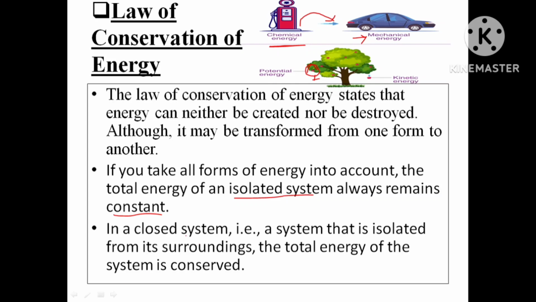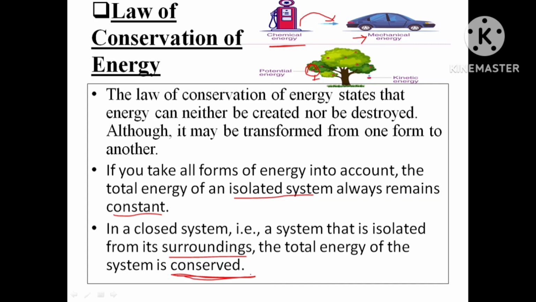In a closed system, a system that is isolated from its surroundings, the total energy of the system is conserved. What does this mean? That energy is conserved. Conserved means that energy is neither destroyed nor created.